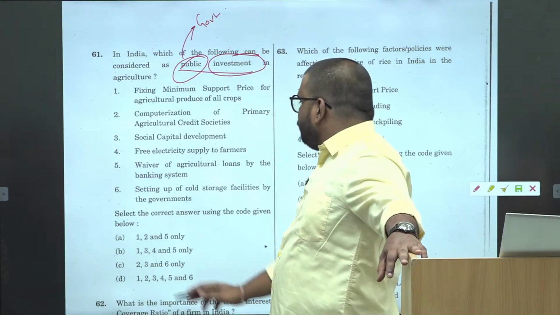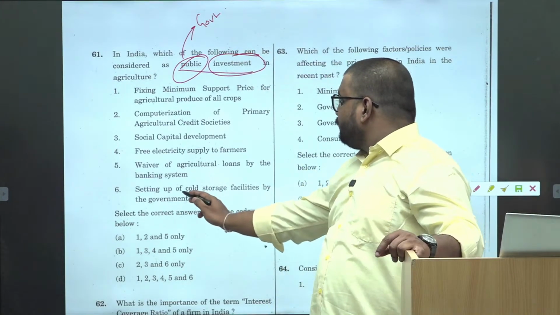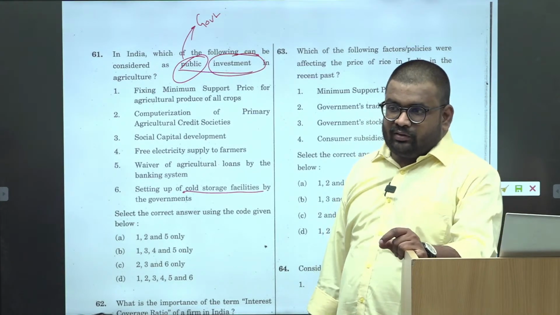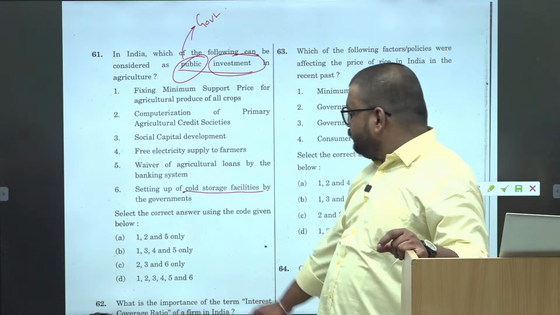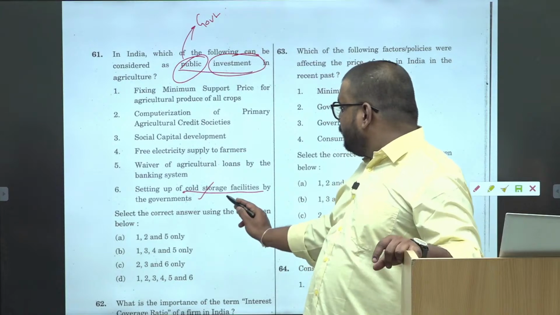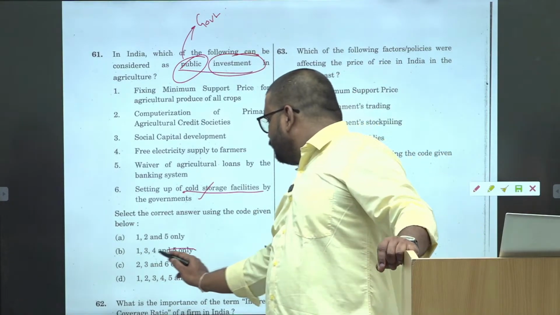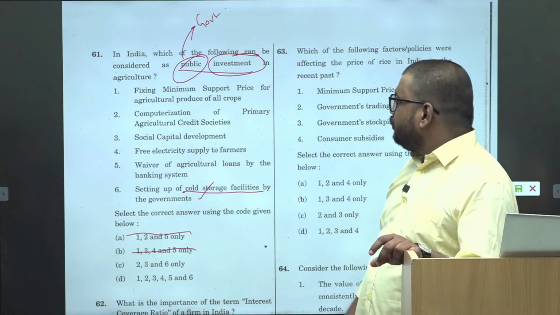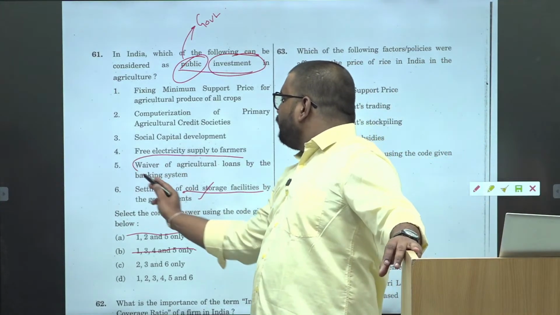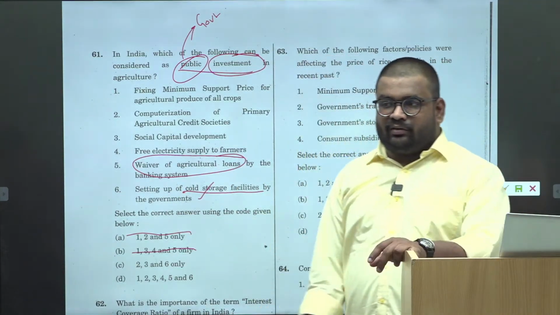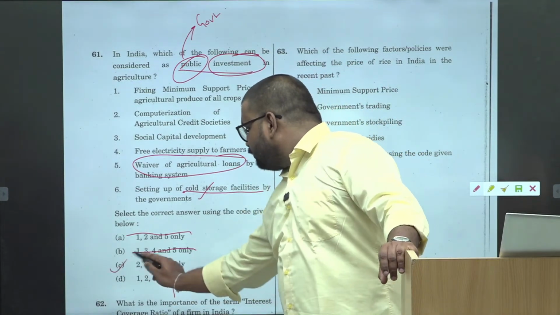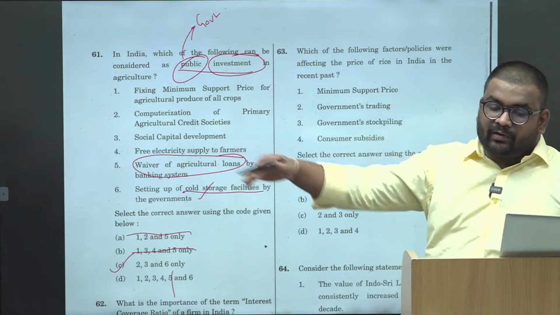Okay. So again, setting up of cold storage facility. Yes. So is that the investment? Setting up of cold storage, yes. So 5 should be there, 6 should be there in your answer. 1, 2 तो automatically eliminate हो गया. Farm loan waivers, is that an investment? 5 shouldn't be in your answer. Last के 2 के compare करके ही आपका आंसर आ गया.